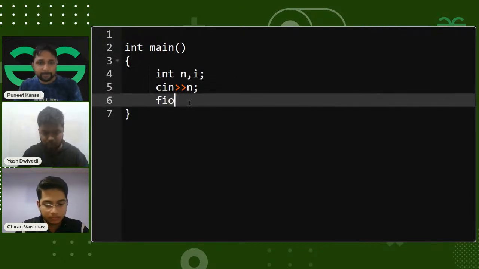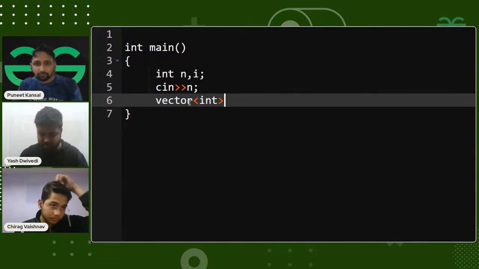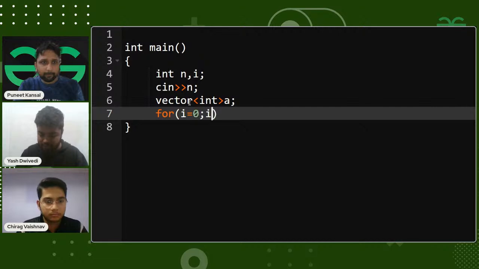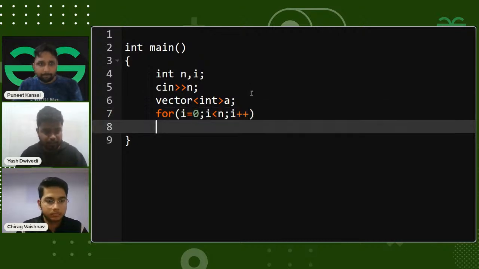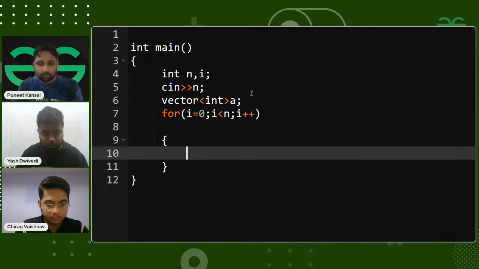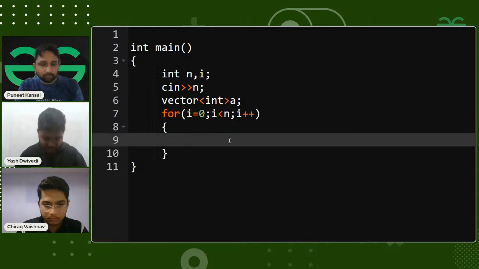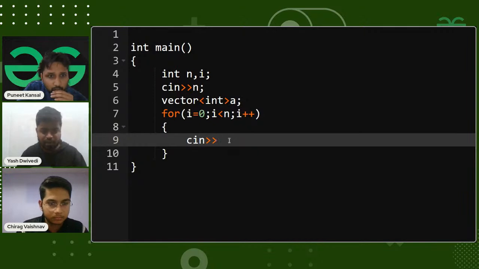Very nice. So what I'm thinking is, first of all, I'll take all the values as an input. I also need to declare a vector or an array or a list in Java. Then I'll store all the 3-digit numbers. So for i starting from 0, i lesser than n, i plus plus, I can simply take all the values that would be given to me. These values are, as mentioned, all the n nodes that will be given to me. All the information of the n nodes will be represented by 3-digit numbers, so I'll be taking all of them as input.